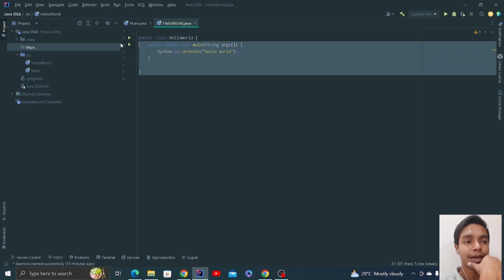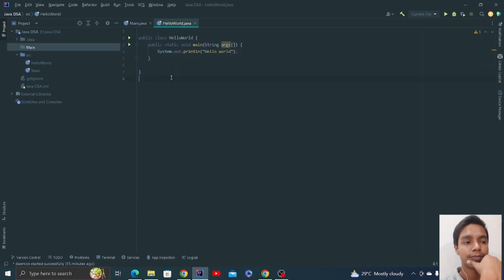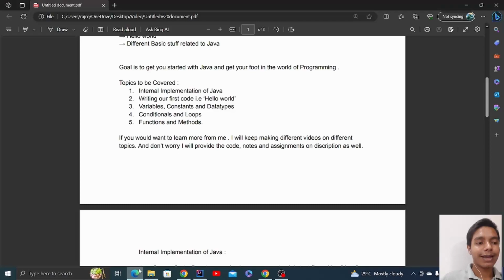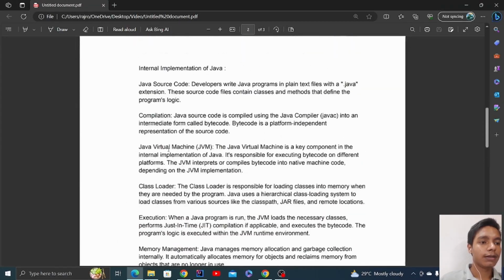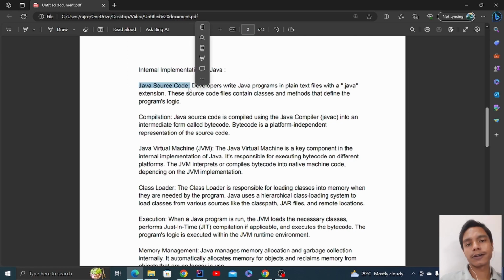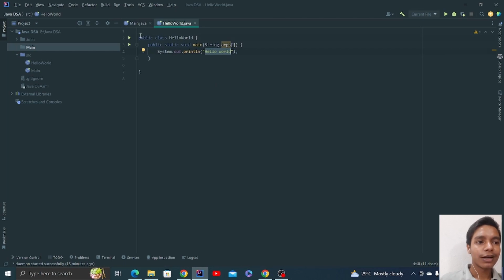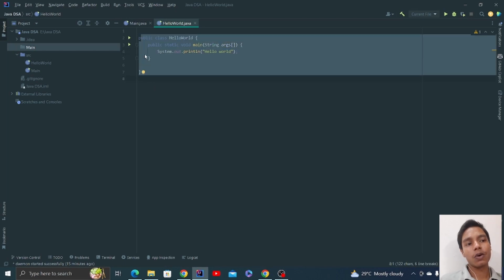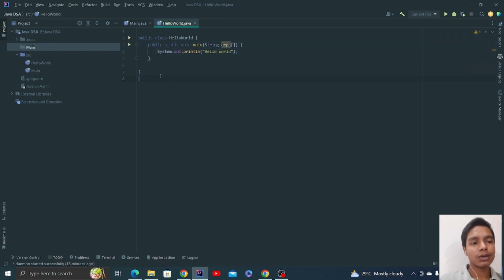So this was your basic first code, that of hello world, and now I will walk you through the notes I have written over here, right? The internal implementation of Java. So Java source code is the first point. As you can see here, this is the source code that you have written over here. This public class HelloWorld, public static void main, and System.out.println hello world, and these colons and braces, everything written is source code.